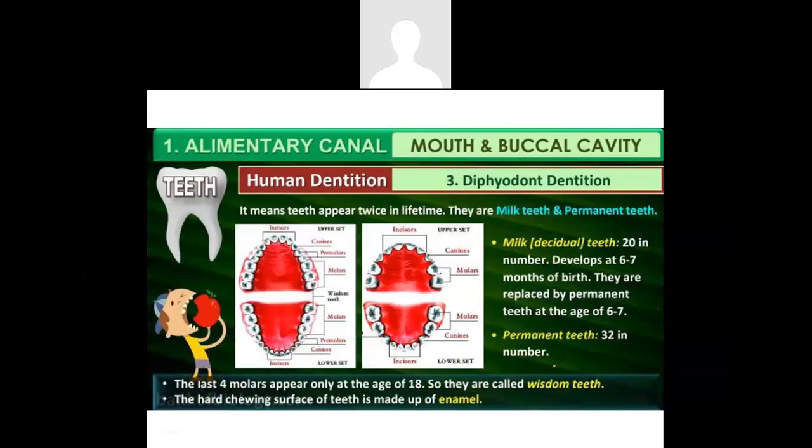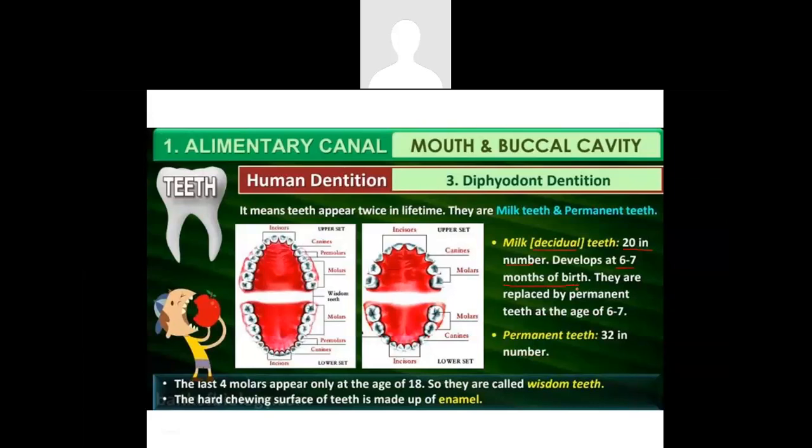Diphyodont means the teeth appear twice in the lifetime of an individual. The first teeth that appear are called the milk teeth, and once the milk teeth fall and the second set of teeth develops, that is called the permanent teeth. The milk teeth, which are also called the decidual teeth, are just 20 in number, and they develop when the infant is 6 to 7 months old.